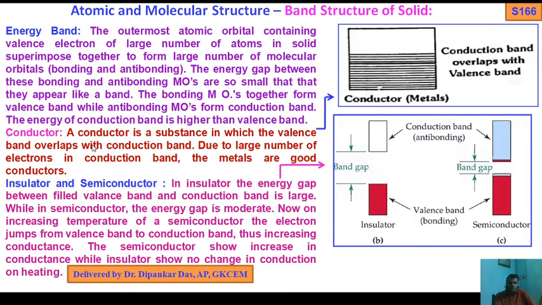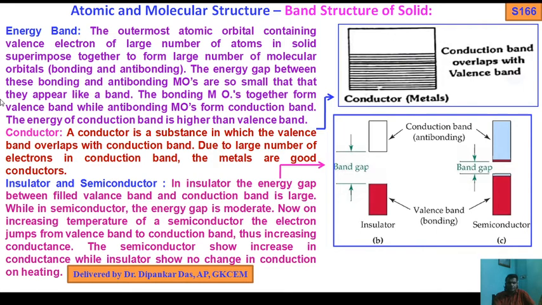Now conductor. A conductor is a substance in which the valence band overlaps with the conduction band. Due to the large number of electrons in the conduction band, metals are good conductors. Okay, you see the conduction band overlaps with the valence band, so that's why metals act as good conductors.